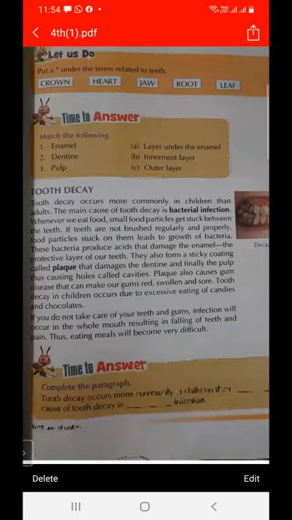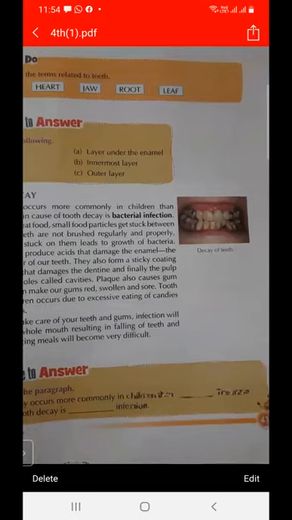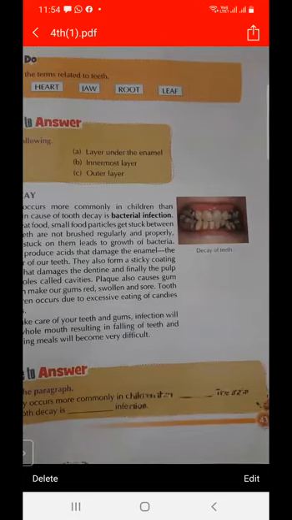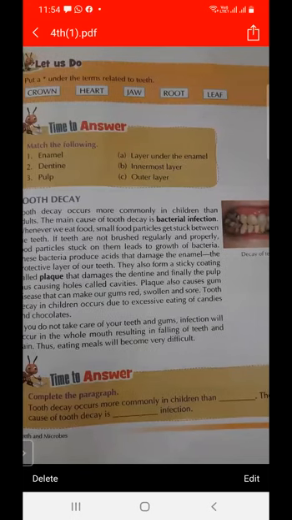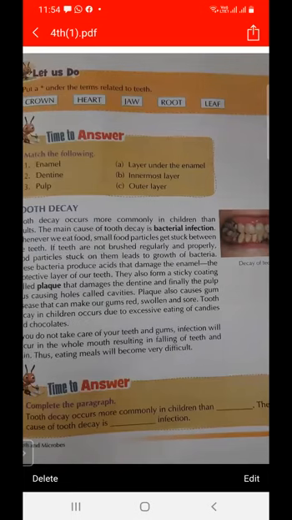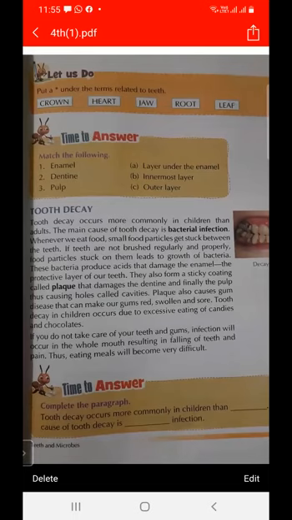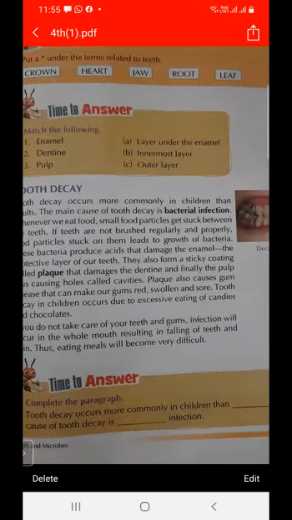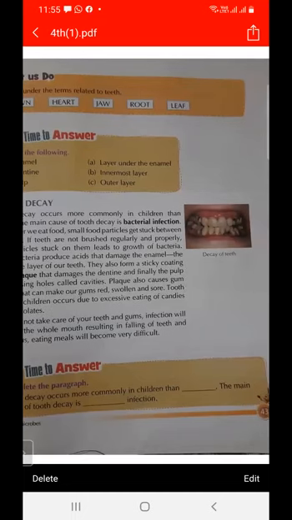The yellow layer deposited on the teeth is called plaque. This is a tooth decay, and if you do not take care of your teeth and gums, infection will occur in the whole mouth. Due to infection, the teeth fall and pain occurs in the teeth.